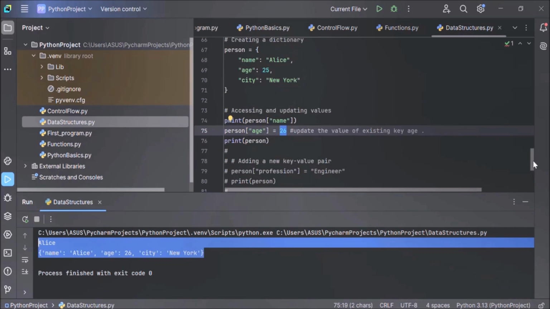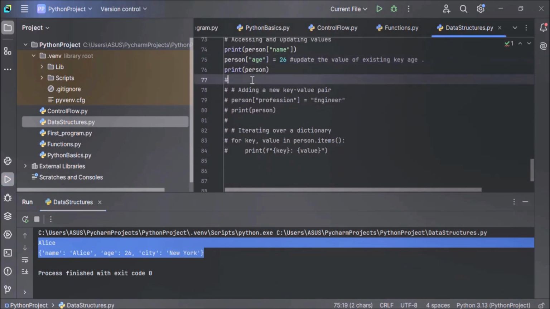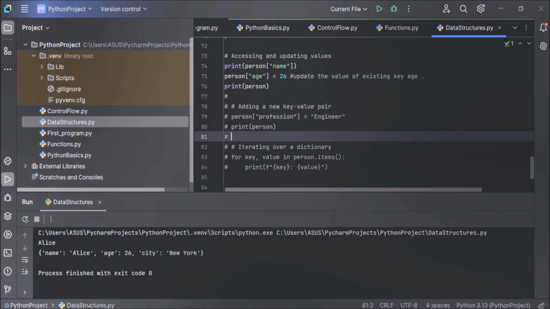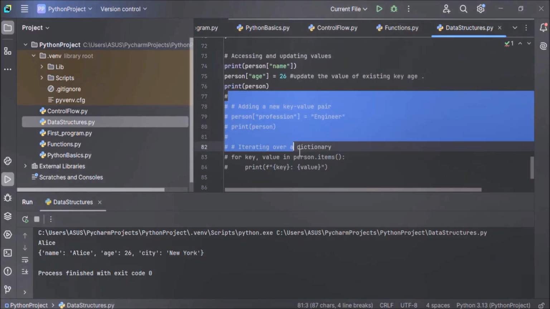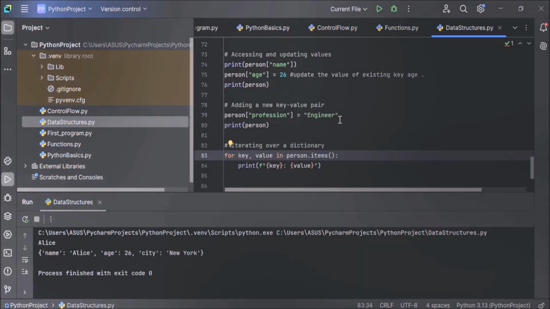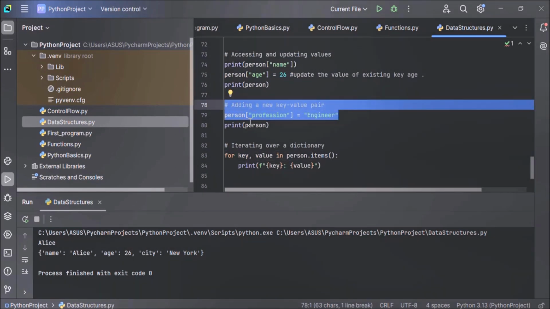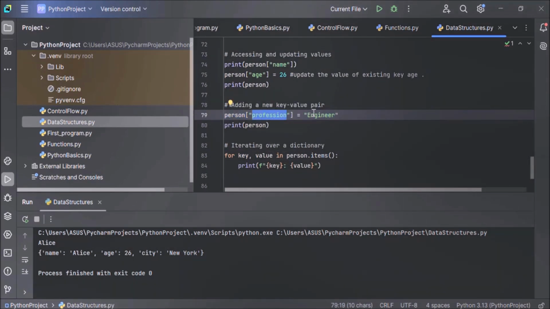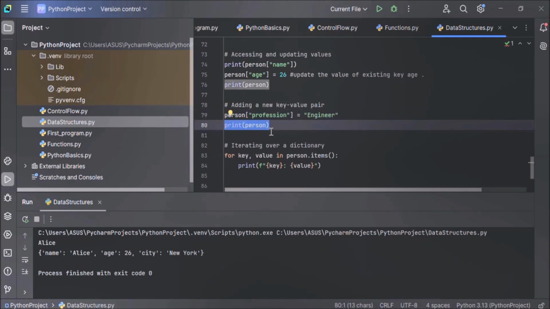Now next is add a new key value pair. Adding an item to the dictionary is done by using a new index key and assigning a value to it. Now let's understand this with the help of an example. So let me uncomment this code section. Here we are adding a new key, profession, with the value engineer. And after adding, we are printing the dictionary by using the print method.